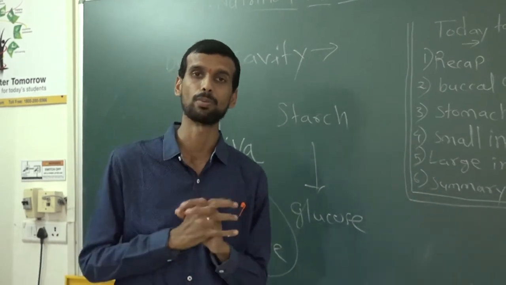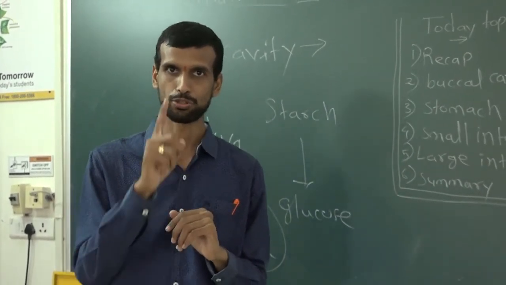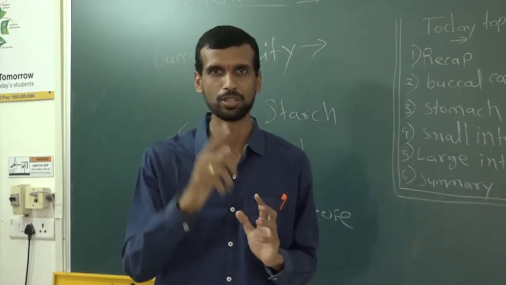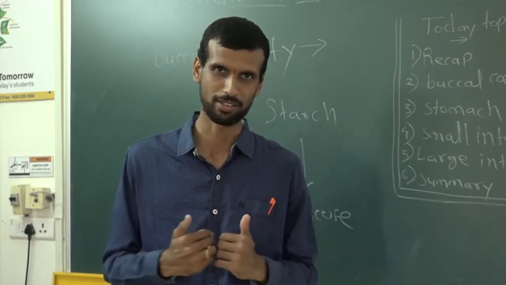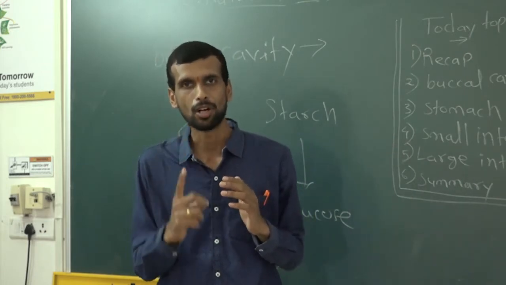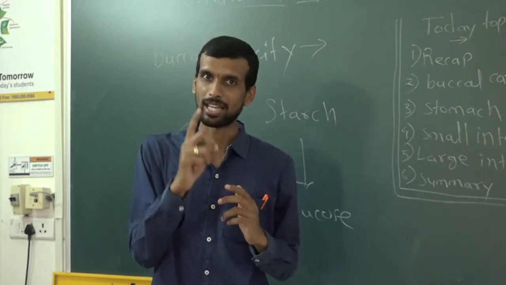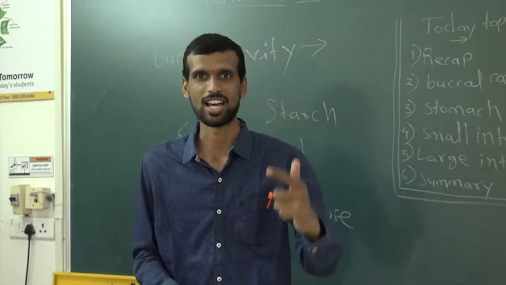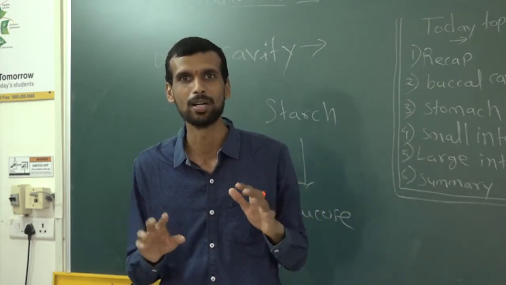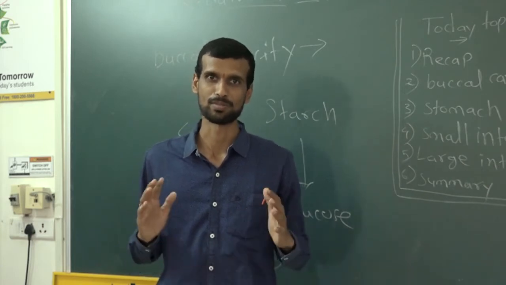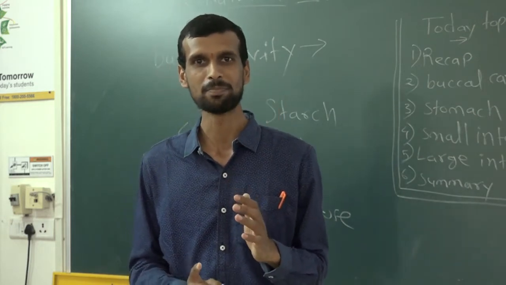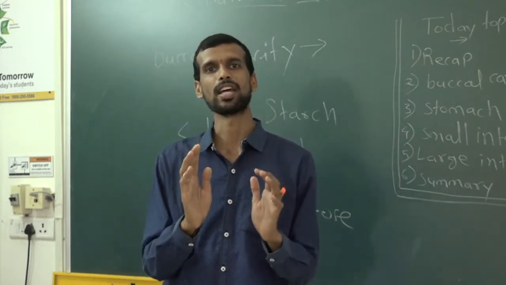Related to this, there is one very important practice in your life you should follow. What is that practice? Why is it said that we should chew the food 32 times? Is it due to the 32 teeth we have? No. We should chew the food properly for a longer time. Why? Because it will give time for saliva to act on the starch. Properly, saliva will be mixed with the starch and there won't be any problem of stomachache and other digestive problems. So whenever you are eating, focus on the food you are eating, chew it properly and give proper time for chewing.